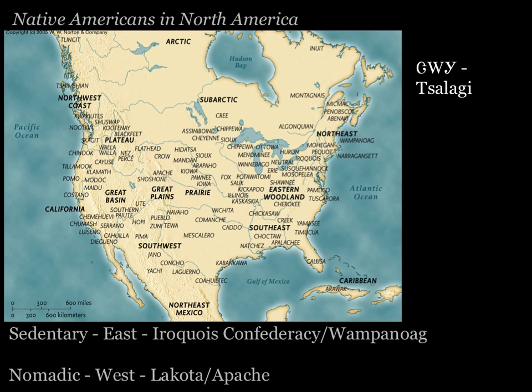The names we are using and still used for tribes are not the names that they gave themselves, but rather the names that were given to them by Europeans, or sometimes their enemies who happened to encounter the Europeans first. The names of these tribes often translate to "the people" in their native language, much like Tsalagi, which you can see up in the right corner of the screen, and this is written in the Cherokee alphabet. Tsalagi means "the people," and it is the proper name for the Cherokee.